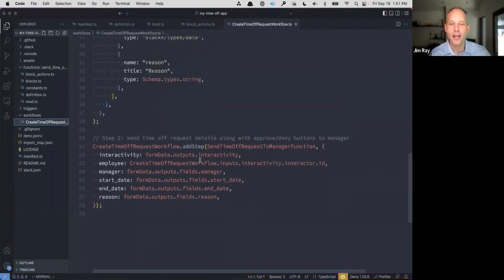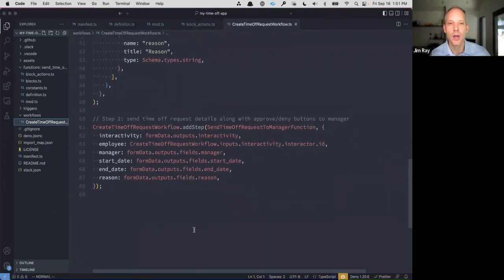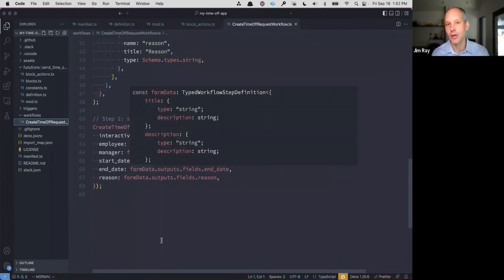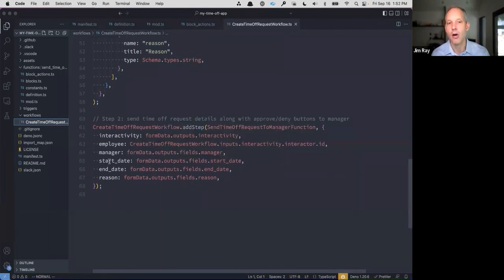So step one in our workflow is that we are going to open up this form. Step two is that we are going to call that send time off requests to manager function, which is the function that we defined earlier. That's the second and, in this case, the final step of our workflow. All of the inputs that the function defines are right in here: the employee, the manager, the start date, the end date, and the reason. All of that is coming from the form data.